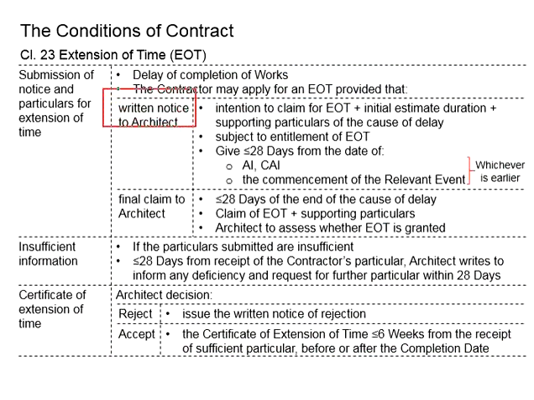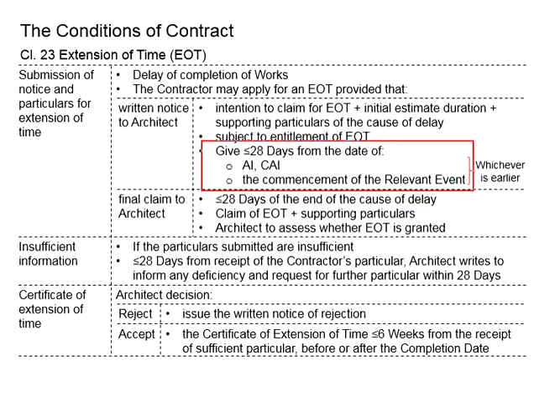Now, this written notice needs to be submitted to the architect as soon as possible to show the intention to claim for the EOT, to give the architect an idea about the duration of the extension estimated, and also to justify that the cause of the delay is not actually due to the problem of the contractor.